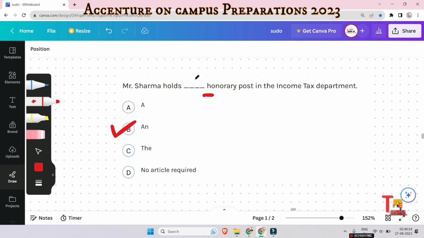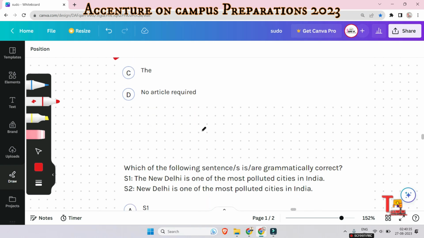Let me tell you that honorary starts with the letter H, but it is pronounced like a vowel, right? Honorary, onorary. The H is actually silent here, so the answer will be an. It is treated as a vowel, right?